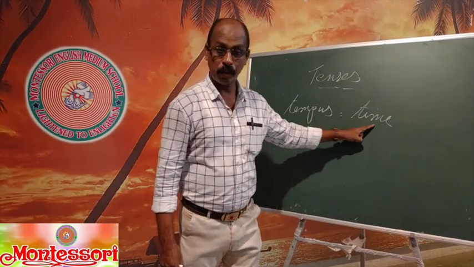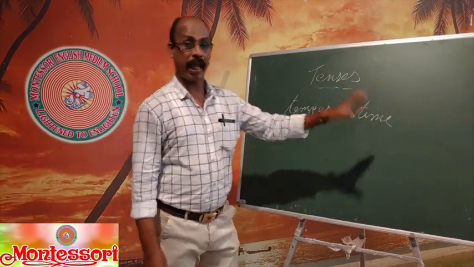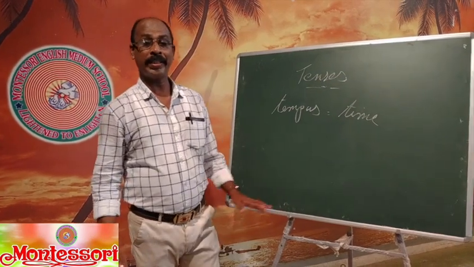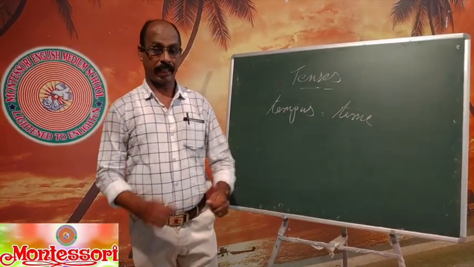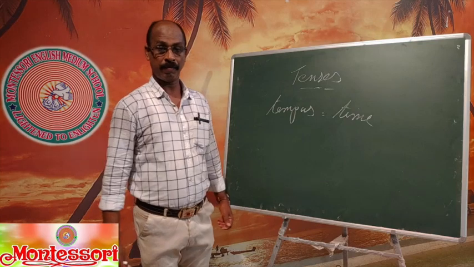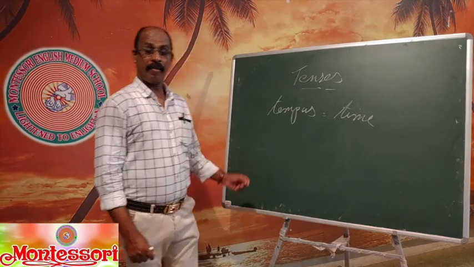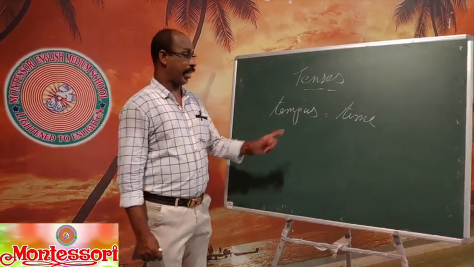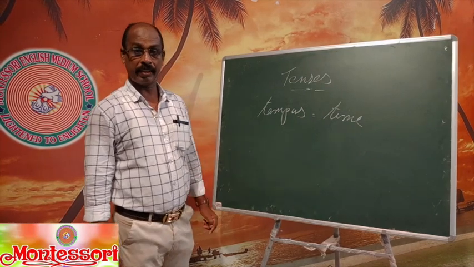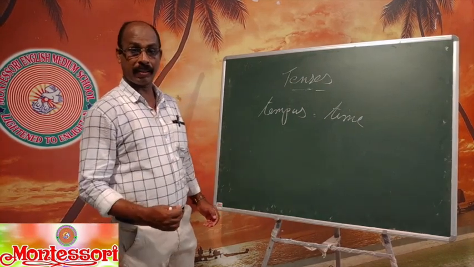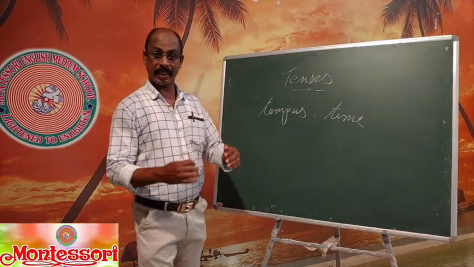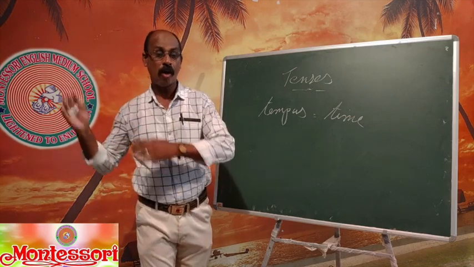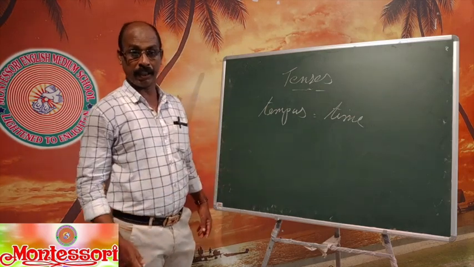So you know that tense means time. What time? Time of an action or condition. So the definition: tense is the time of an action or a condition that a verb tells us, whether it happens at present, happened in the past, or will happen in the future.